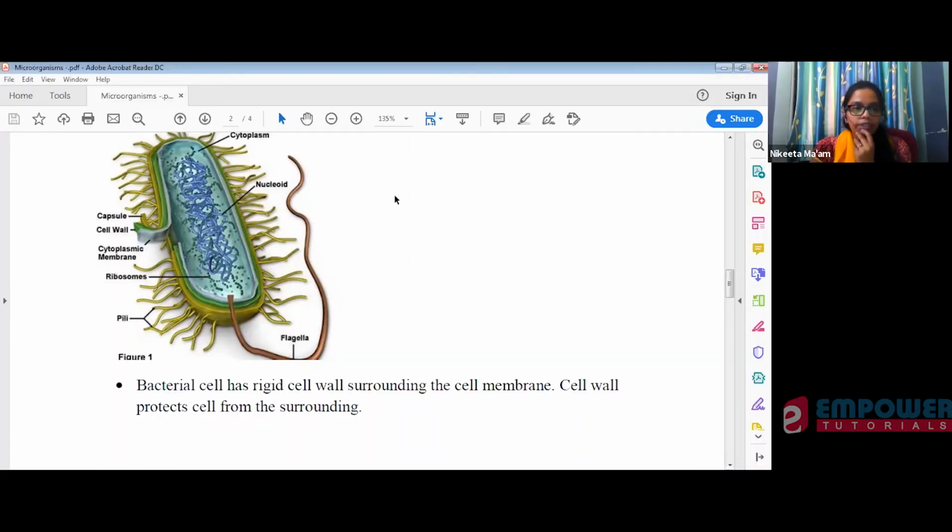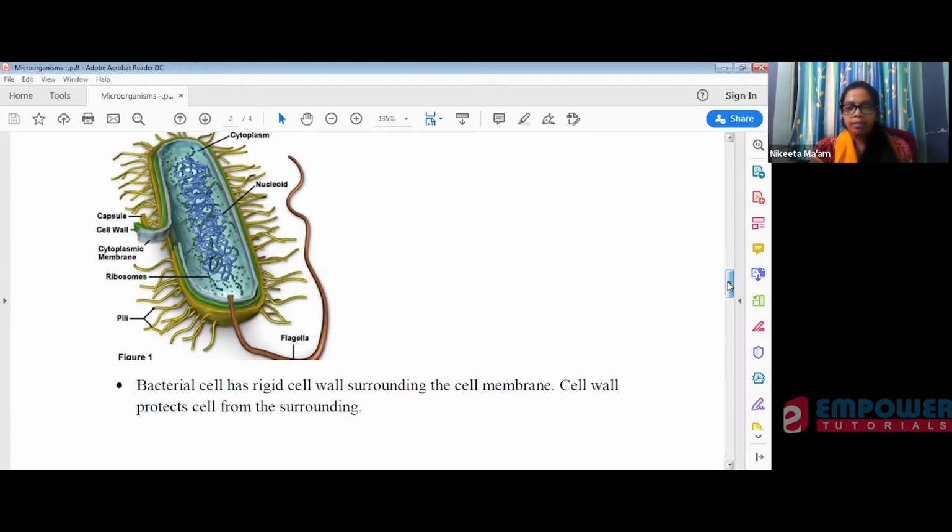We have done up to the diagram of bacteria, I guess. So see, this is your cell membrane, the cytoplasmic membrane, and then you have this cell wall. It will protect the cell of the bacteria from the surrounding environment.